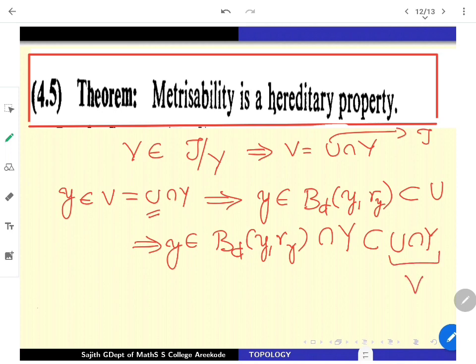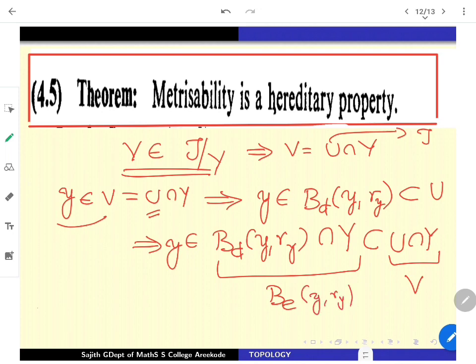which says what? Take any open subset of the subspace topology. In the subspace topology, take an element inside there. You have an entity B_d(y, r_y) intersection Y sitting inside there. But this is nothing other than B_e(y, r_y). So what is the speciality of this fellow? This fellow is a ball for the metric e in Y. So which says what?